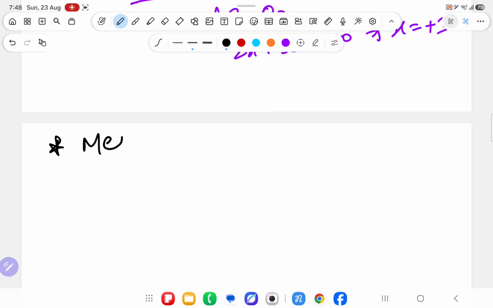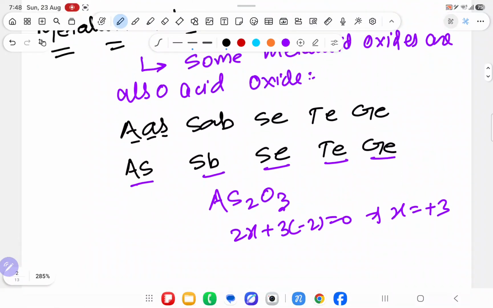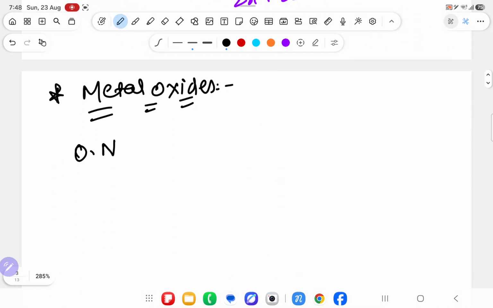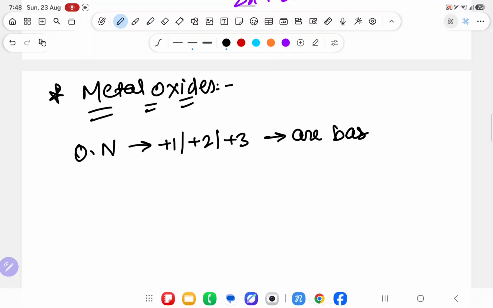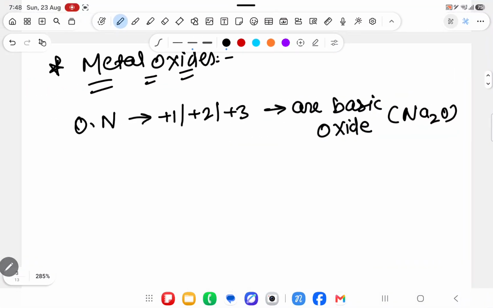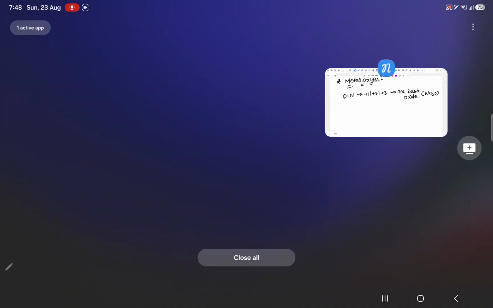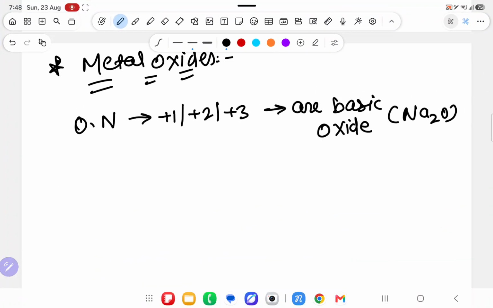Next part is metal oxides. In that I will dictate basic oxides also. If you have written a metal oxide, suppose you get its oxidation number, like plus 3, plus 4. If you are getting oxidation number plus 1, plus 2 and plus 3, then you will say it is a basic oxide. Again, if they are amphoteric or neutral, don't touch it. Amphoteric and neutral are fixed. After that, whatever is coming is basic oxide or acidic oxide. So oxides with plus 1, plus 2 and plus 3 oxidation states are basic oxides.